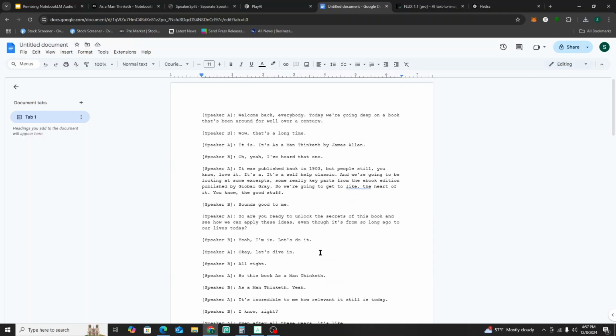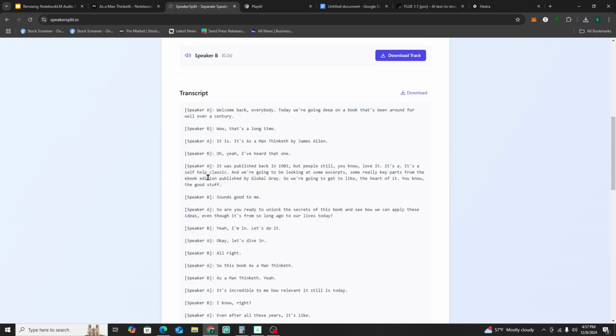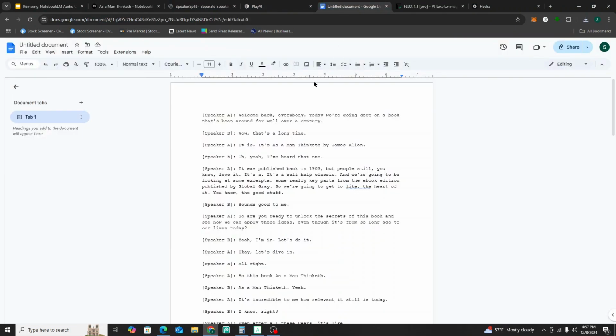Now, again, the cool thing about Speaker Split is that it gives you a diarized transcript. You see how it's separated by speaker? If this wasn't separated by speaker, if it just had the transcript, you would have to go in and manually add who was talking, and that would take forever, guys. So this will save you a ton of time.